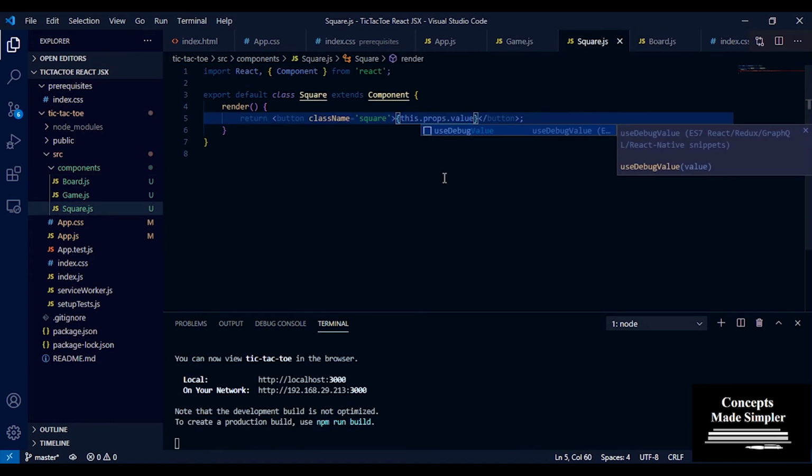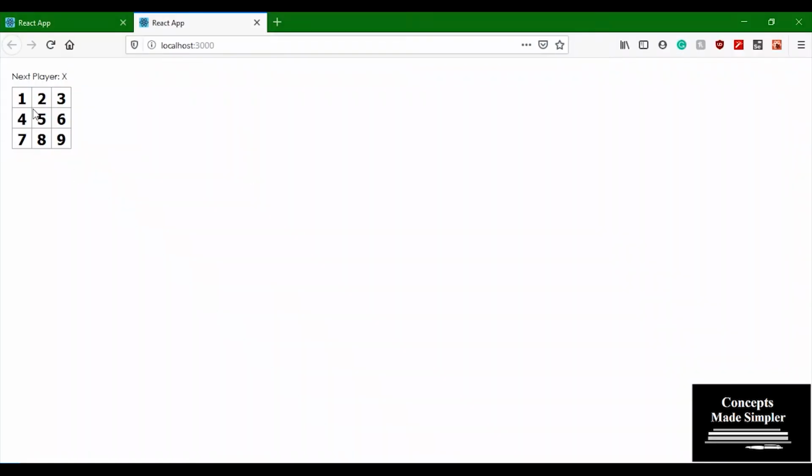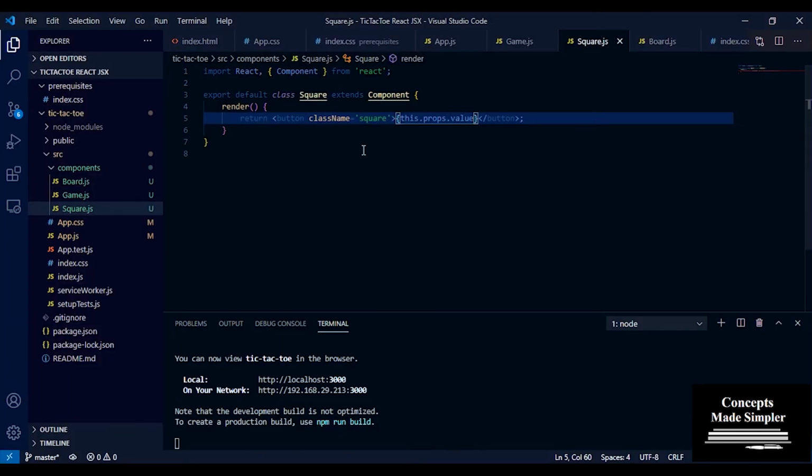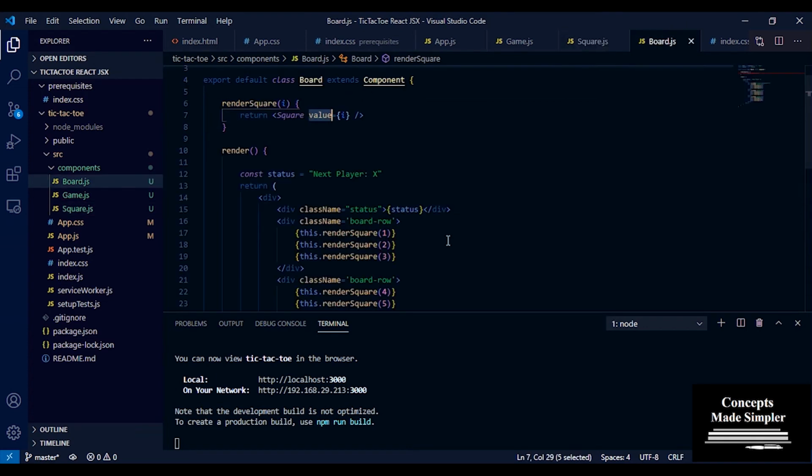All right. So now if we come back here, you can see we have 1, 2, 3, 4, 5, 6, 7, 8, 9. We have 1 to 9 written. So this is how you pass data from one component to the other. Now this is in a top-down hierarchy. You can't pass anything from square back to board. You can only pass from some main component that is rendering a child component. So board is rendering square, so you can pass information to it, but you can't pass any information back from square to board. If you want to do that, we'll be seeing how to do that. But for now, let's just create a square.